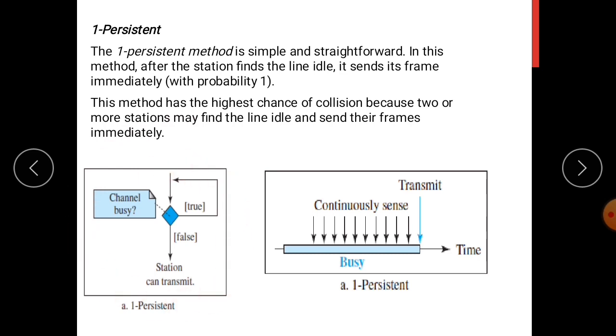So here this shows the flowchart. First the station will sense whether the channel is idle or busy. If it is busy, it will continuously sense the channel to find whether it is still busy. If it is idle, the station will immediately start its transmission of frames. This is the same thing here: the CSMA method continuously senses the channel, and once it finds it idle, it immediately starts sending the data.